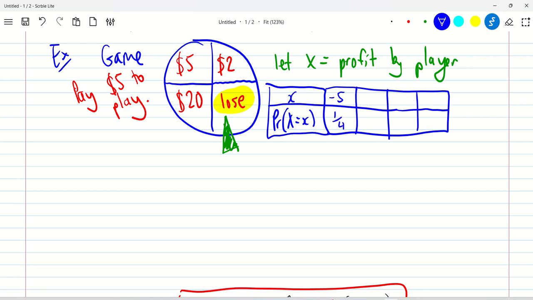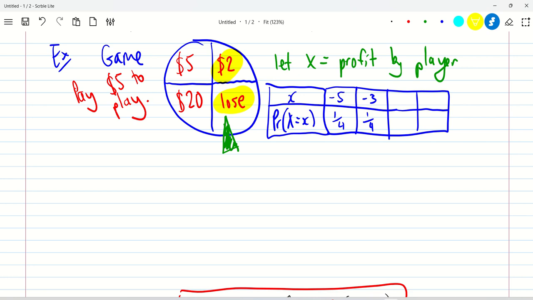So there's a 1/4 chance that you'll lose $5 in this game. That's the first situation. Let's look at the second situation. You pay $5 and you get back $2, so your overall profit is negative $3. Again, the chance of that happening is 1/4.